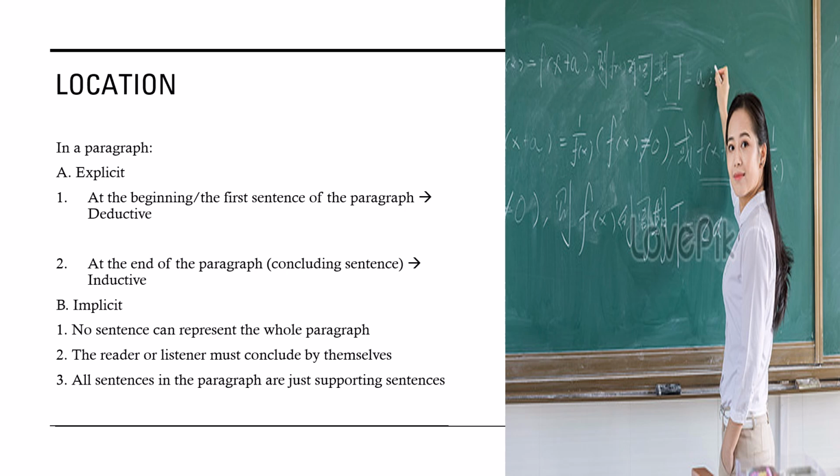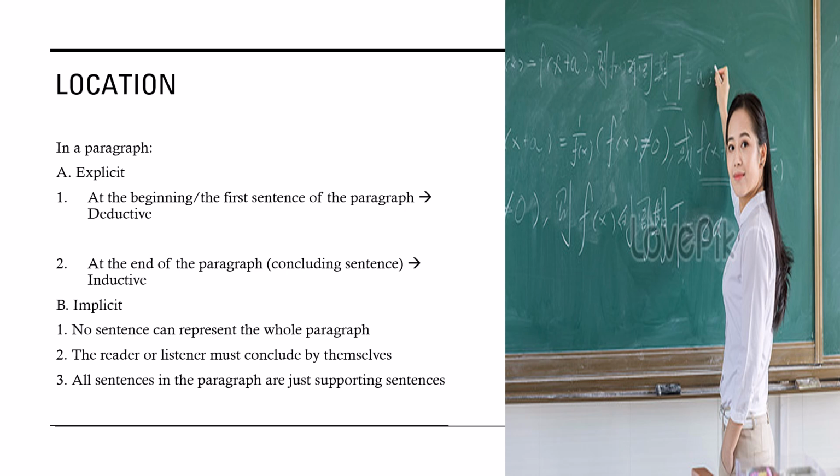And after that, if it is implicit, of course, you have to understand that no sentence can represent the whole paragraph in that particular text if it is written. And when you are the speaker or someone else talks to you, there is no sentence that clearly mentions the whole of the text that she or he is talking about at times.